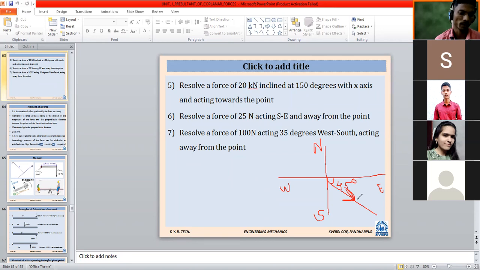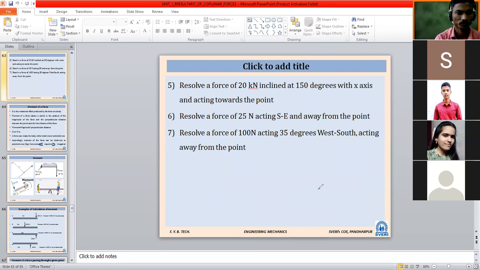Very good. And as the angle is 45, the value will be the same as Fx, meaning Fx is equal to Fy. Only the direction changes: one is going towards the right-hand side, another is going downward. That's why Fx is positive and Fy is negative, or downward. It is very simple. 17.67 Newton is the answer for problem number 6. Then 7. Is there any problem in the 7th problem?